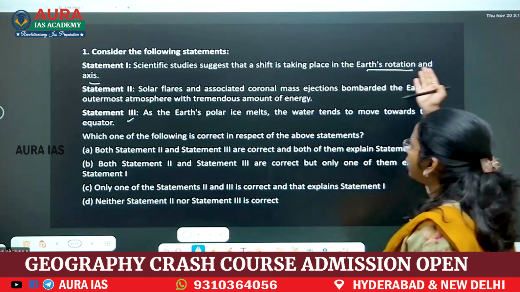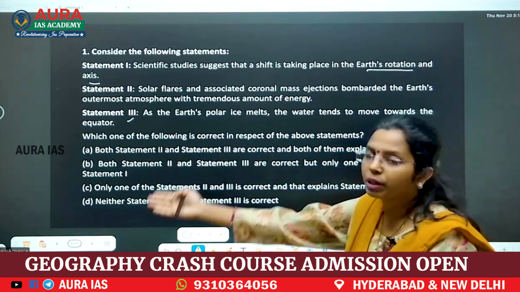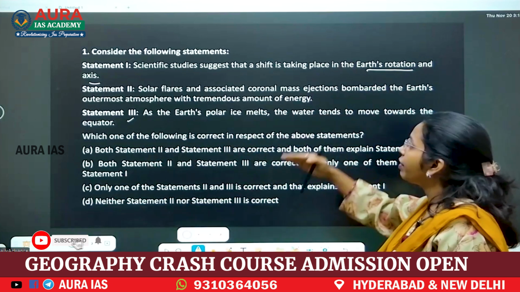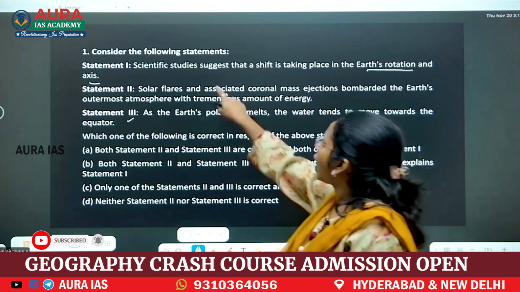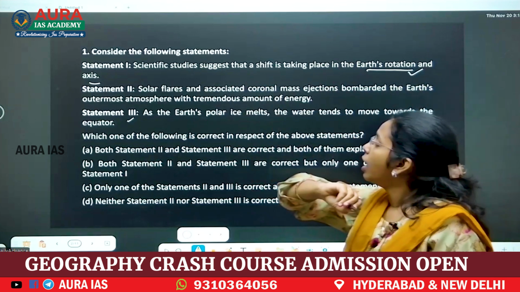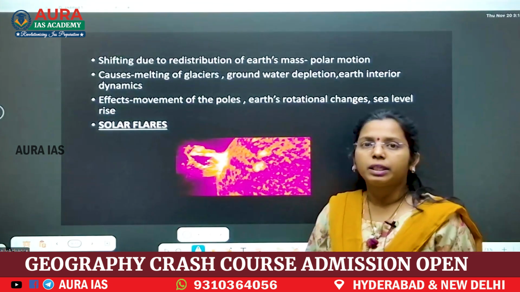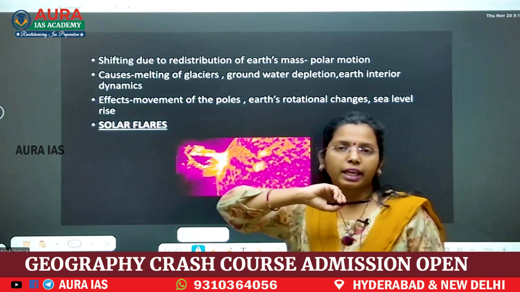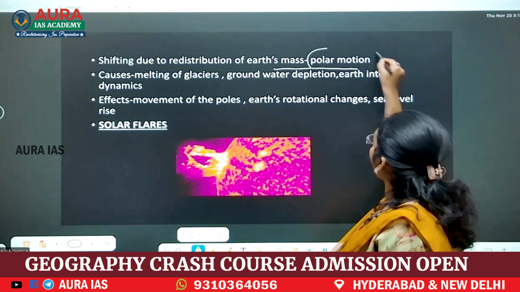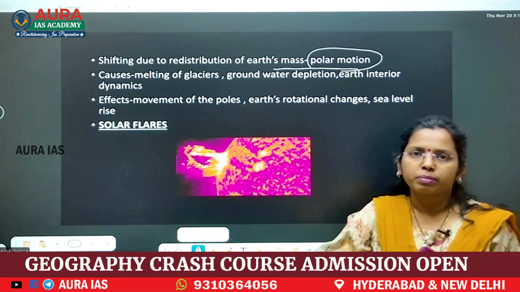See, when you see the nowadays trend, they are giving all statements, and they are asking whether statement 1 is correct, whether statement 2 is correct, whether both are correct, and they are even asking for the explanation also. So we have to look into each statement. When you see the Earth's rotation and axis, the Earth's rotation shifting is taking place due to redistribution of Earth's mass. This phenomenon is called polar motion. Now, what is polar motion, ma'am?